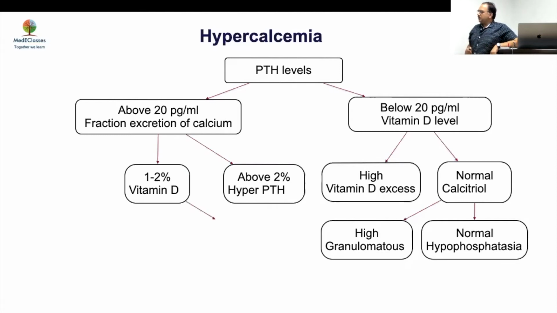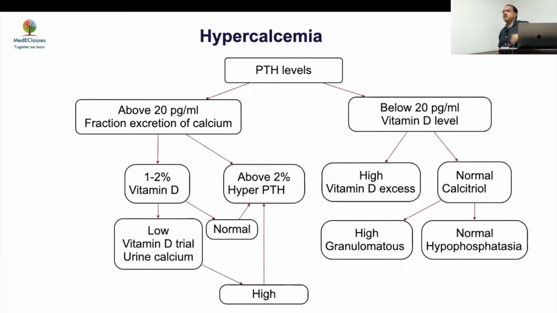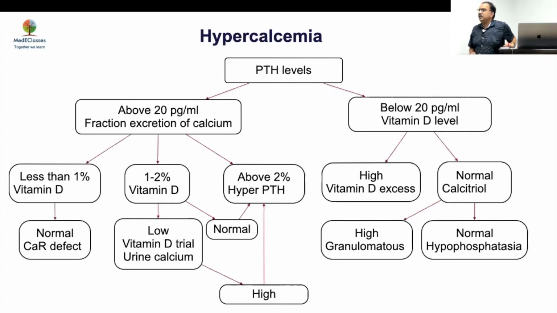So you look at the vitamin D level. If vitamin D is normal, then you think of hyperparathyroidism. If vitamin D is low, you give a trial of calcium and vitamin D and see whether it increases. If it is increasing, you go more in favor of hyperparathyroidism. If it is less than 1%, it is usually a calcium sensing receptor defect. But again, if vitamin D is normal, then that is confirmed. If vitamin D is low, it can still be a masked hyperparathyroidism.